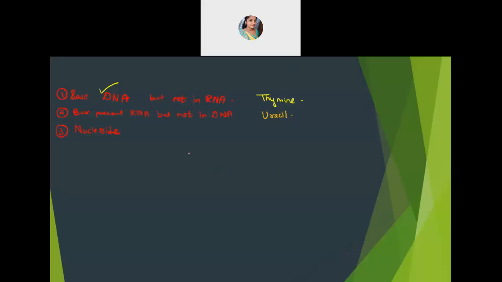What is a nucleoside? What are the two things which are present? Yes, very good, correct. Base and a sugar. One nitrogenous base is there and one pentose sugar is there. If you want, you can mention the position also. In the first position of the pentose sugar, the nitrogenous base is attached, correct?